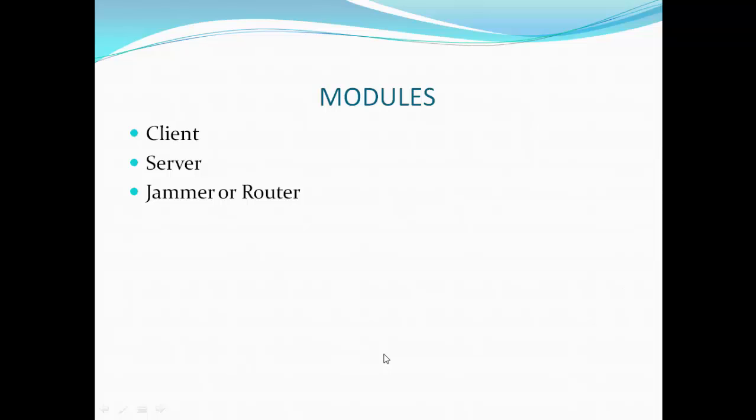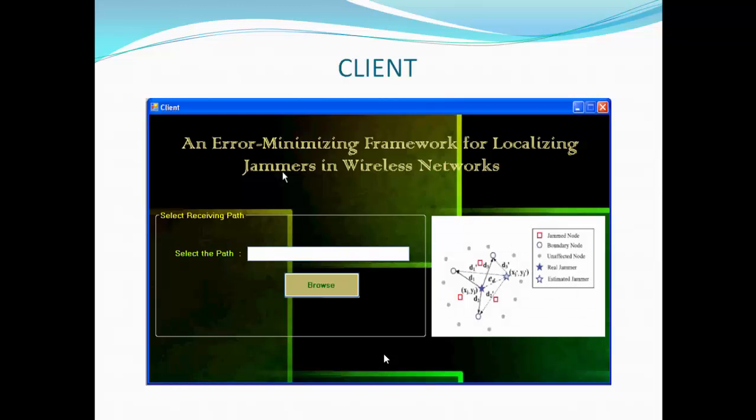So here we are having three modules: client, server, jammer or router. We have shown the simulation of the server, how the server sends the files to the client through selecting a better path by avoiding jammers in between. So here this is the client window. Here we will be selecting a path of where to store the receiving file,